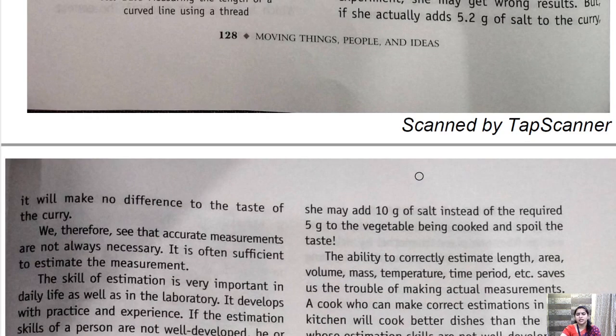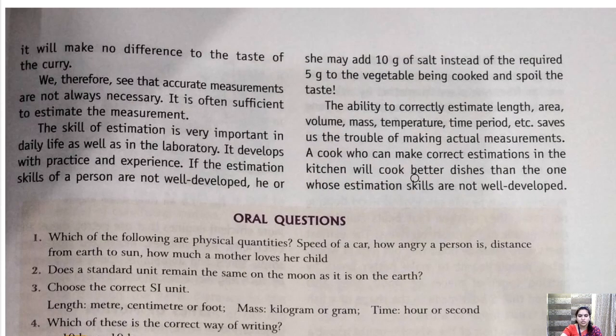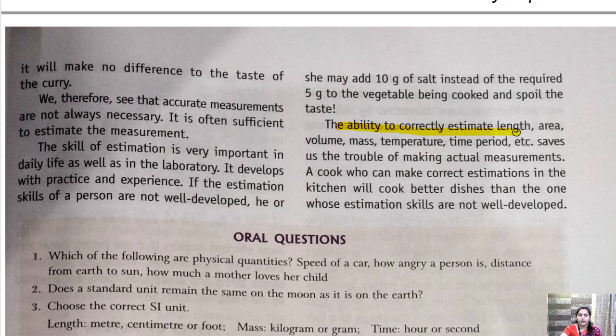Okay, so estimation is also very, very important. Accuracy always comes with estimation. If we are estimating the things, then any calculation will come to be accurate. So estimation is very, very important here. The ability to correctly estimate the length, area, volume, mass, temperature, time period saves us the trouble of making an actual measurement. A cook who can make correct estimation in the kitchen will cook better dishes than the one whose estimation skills are not well developed.